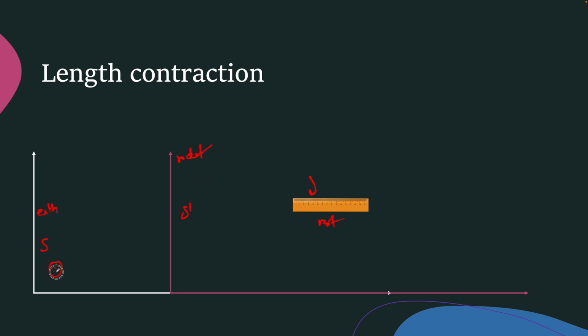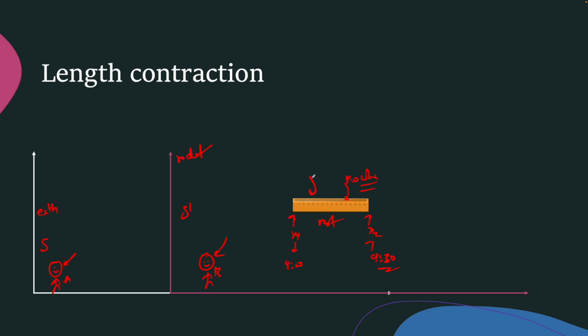The person on Earth I'll call observer A, and the person inside the rocket I'm considering observer B. So observer B has to measure the length of the ruler by knowing the initial position of the ruler and the final position of the ruler at any point of time. Meaning he can measure the initial position at 9 o'clock and the final position at any other time, say 9:30. Why? Because the ruler is going nowhere for him, because the ruler is at rest with respect to the rocket. But that's not the case for the person on Earth.